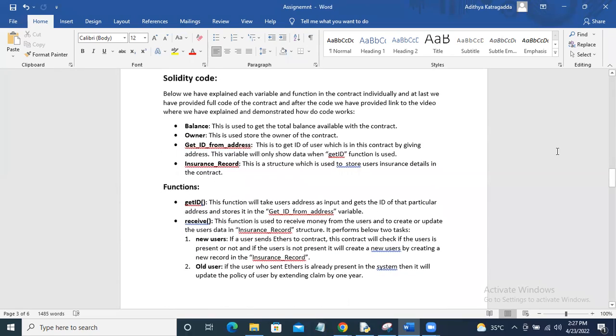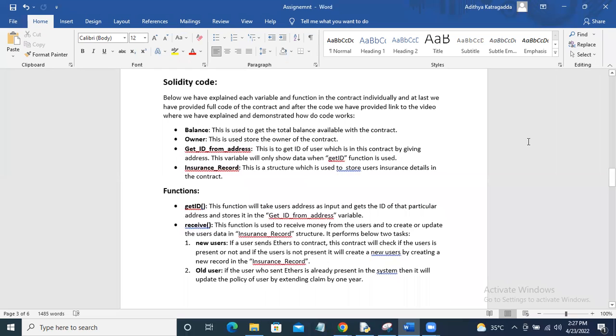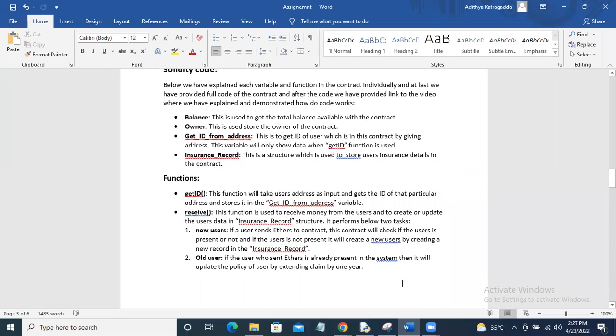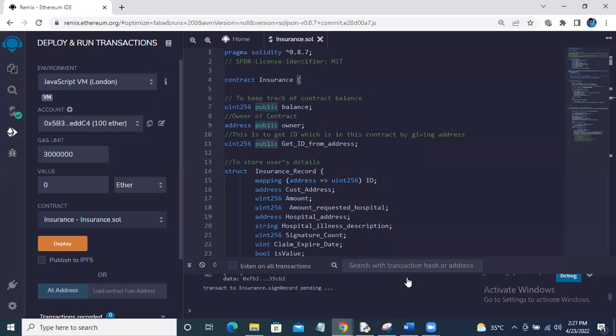Hi, sir. This is Aditya. I'll be explaining the Solidity code which we wrote on our own for this problem. Let me share the Remix IDE. This is the Solidity version we are using right now, a version greater than 8.7, and this is the license, which we just commented here.